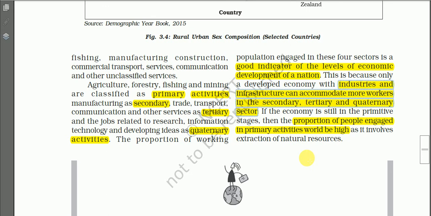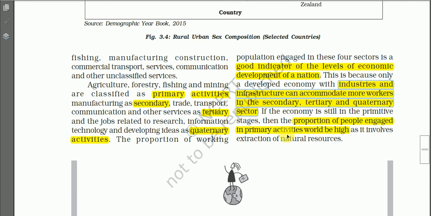We know that a developed economy has more industries and more infrastructure, which can accommodate more workers in these three sectors, that is secondary, tertiary, and quaternary sectors.